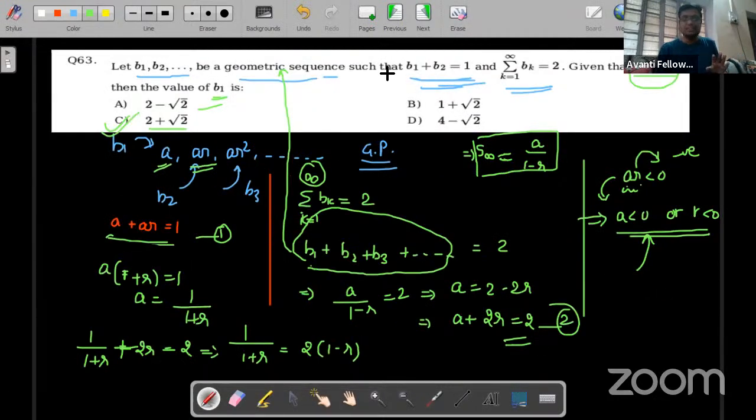I hope you got the understanding of this question. Is there any doubt? Just let me know quickly. I'll dictate it again. Though it was a very easy question, we just need to understand that the third condition, B2 less than 0, is given. So we have to use that to find the accurate answer. Please let me know if there is any doubt.